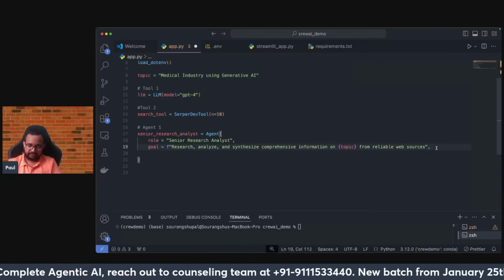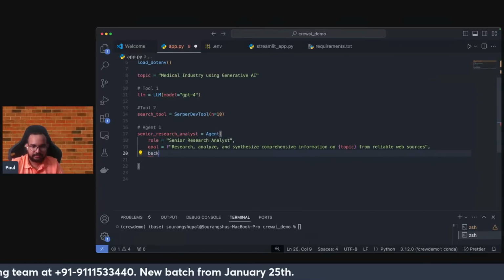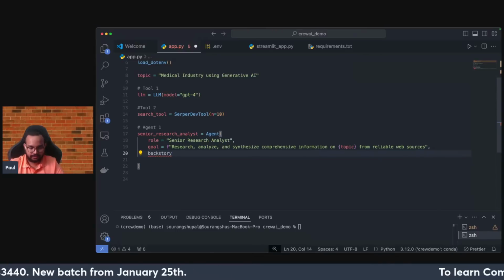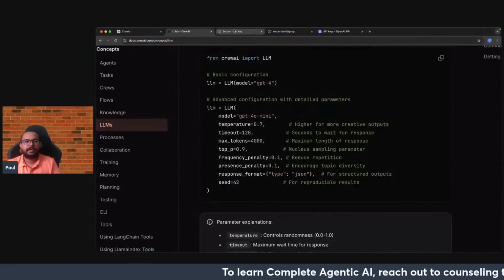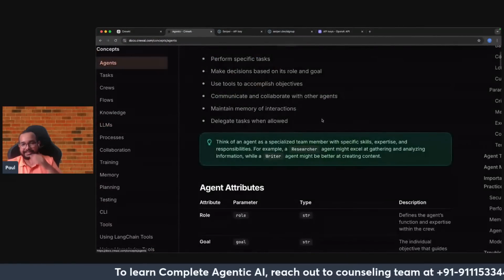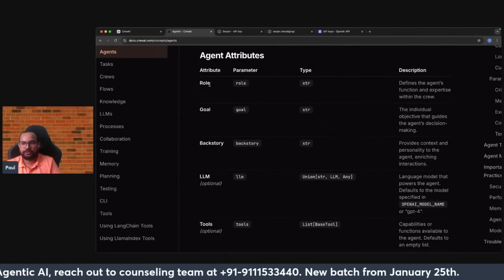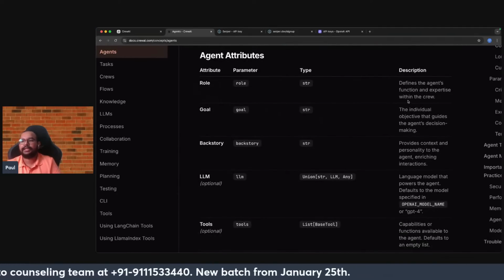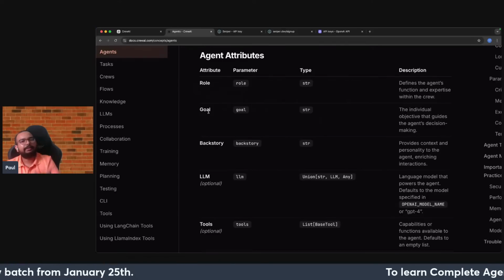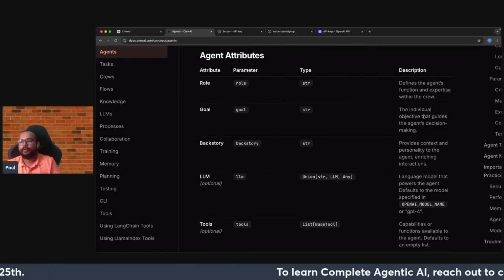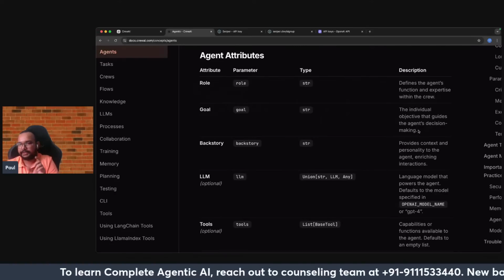Now the next thing, once I have defined the goal, then comes backstory. All these things I'll be showing you. Just wait, let me go to this part. CrewAI, I will go to the agent section, and now just look into the agent attributes. The first thing that comes around is the role, which defines the agent's function and expertise within the group. So this is the role definition. Then comes goal, or basically the purpose, the individual's objective that guides the agent's decision making. So this is the goal for that particular agent.